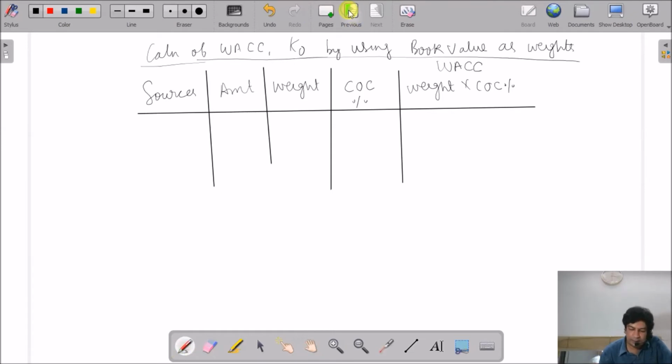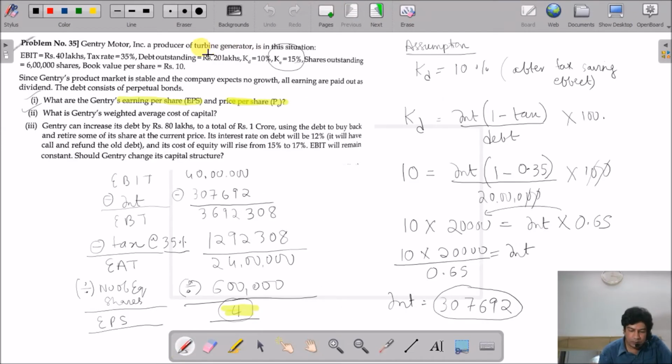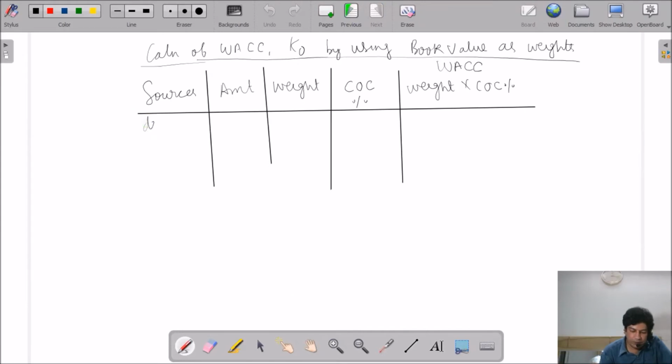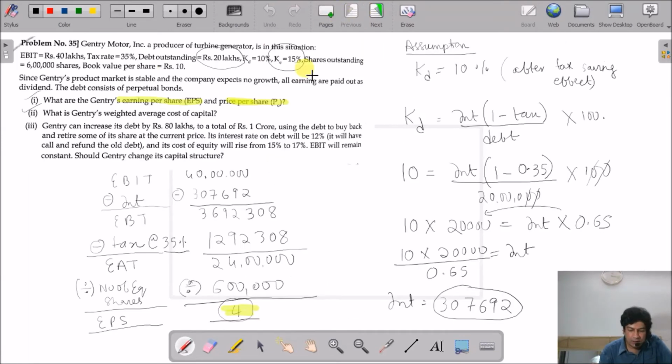Okay, now let's see. 20 lakhs is the debt. So we have the debt component, which is equal to 20 lakhs. Now we have to find the equity portion. See, the shares are 6 lakh shares and the book value is 10. So 6 lakh into 10 is 60 lakhs. 60 lakhs is the equity component.